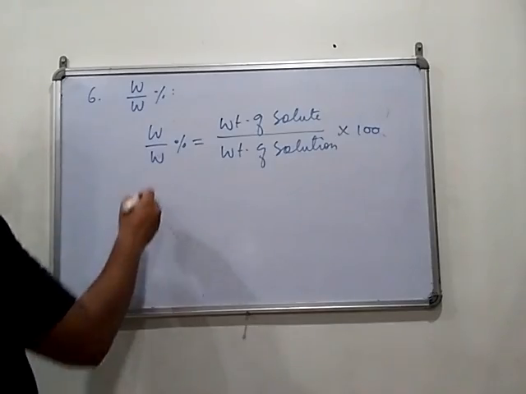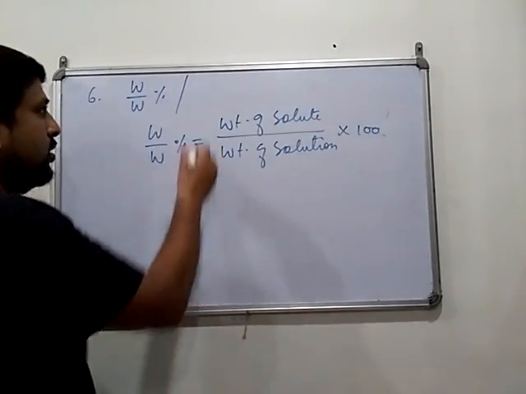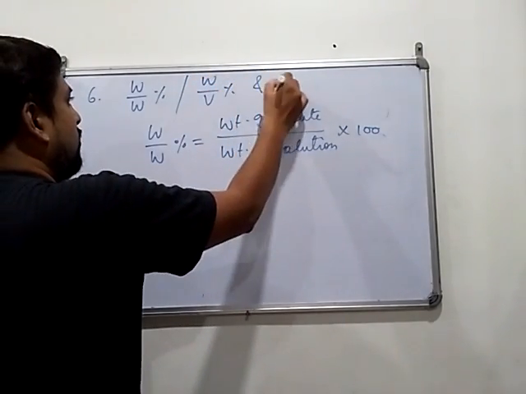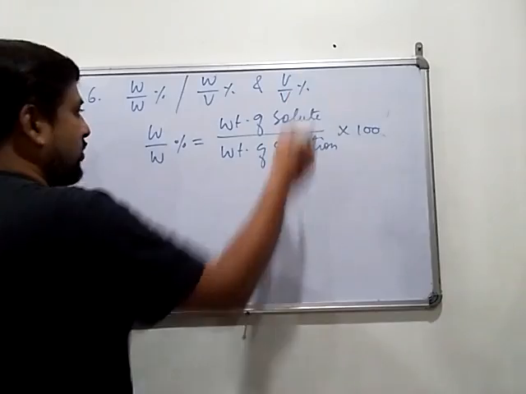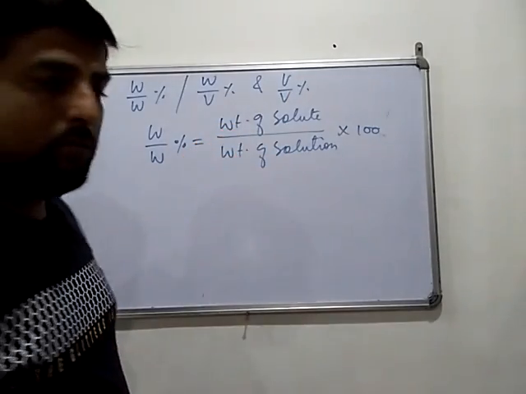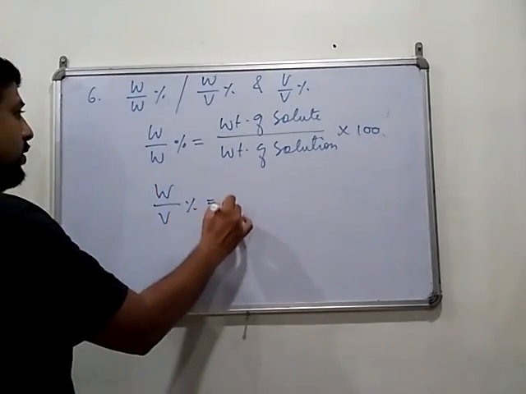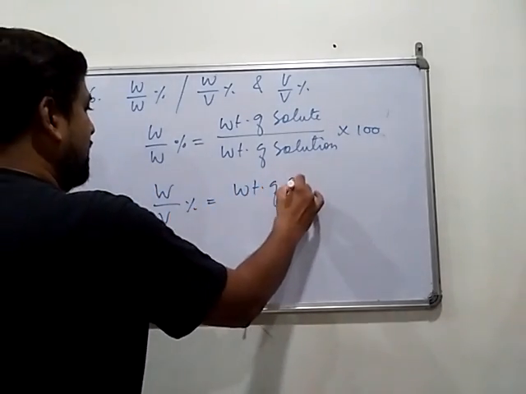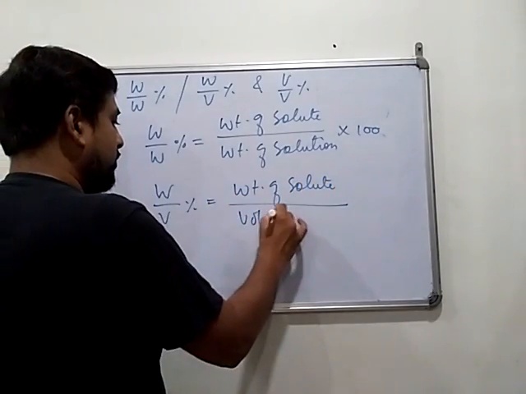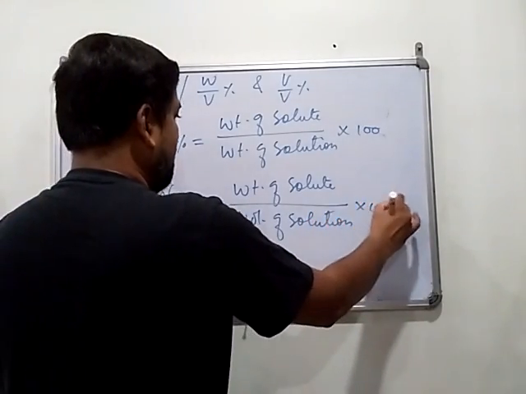Now we are combining all the terms, weight by volume percentage and volume by volume percentage. So just you have to change the terms, instead of weight you can take volume. It's very easy. So weight by volume percentage equal to weight of solute again divided by volume of solution multiplied by 100.